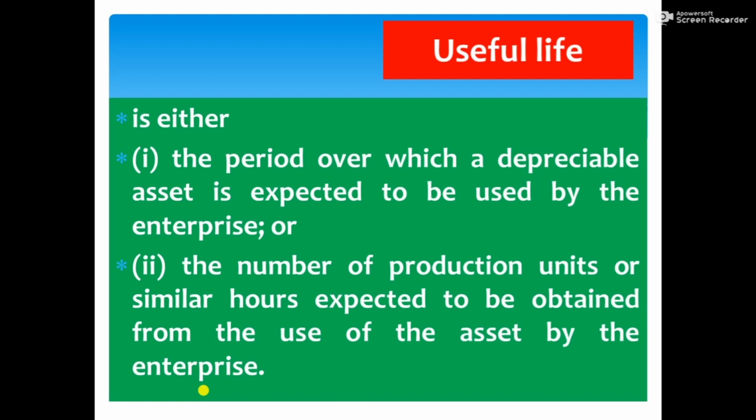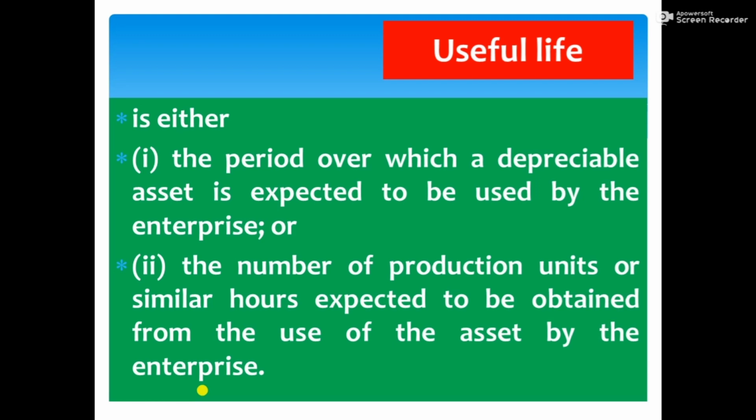How many units you can produce from the use of this machinery, or how many hours you can use the machinery, like that. So it may be the period over which the asset is expected to be used, or the number of production units or similar hours expected to be obtained from the use of the asset.